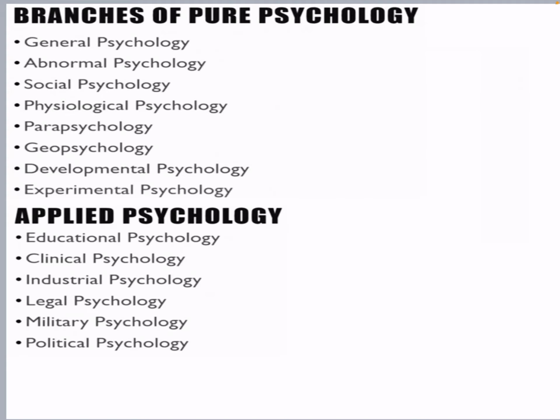Applied psychology has some different branches, like educational psychology, what sort of education you are possessing. Like if you are going to school, school psychology has different things, like why some students are learning well and why some are not learning well. That is all about the teaching behavior or the teacher's behavior.